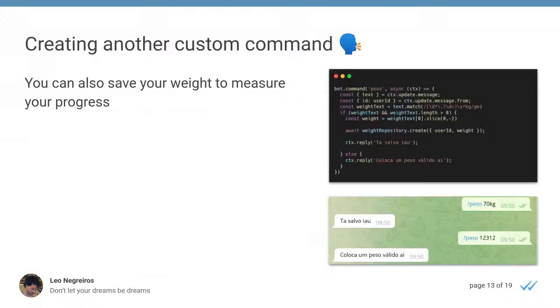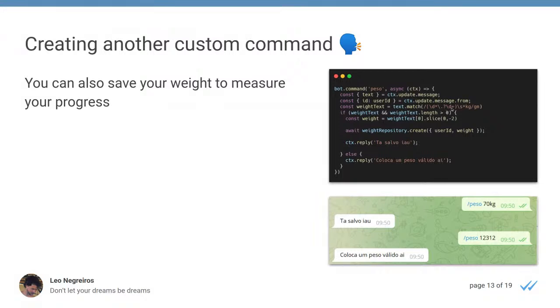The next one is this slash peso, that means weight in English. That's basically to record your weight on that date. And in this case, I'm saying here slash peso 7 kilograms, and it will save on my database how much I'm weighing. And if I send a format of weight that's not recognized by my regex here, it will just say, hey man, put a valid weight here, please. Don't mess with me.